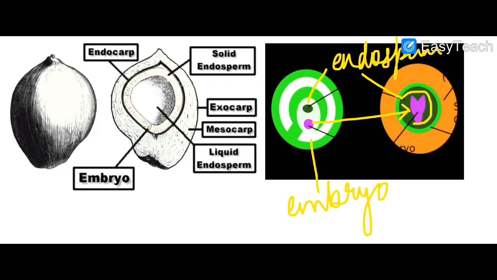From primary endosperm, the endosperm is formed. The main purpose of endosperm is to provide nutrition to the developing embryo. Endosperm can be free nuclear or cellular, right? Free nuclear endosperm, the best example is tender coconut. In a tender coconut, the water present inside is a free nuclear endosperm. Multiple nuclei float in this highly nutritious clear fluid.